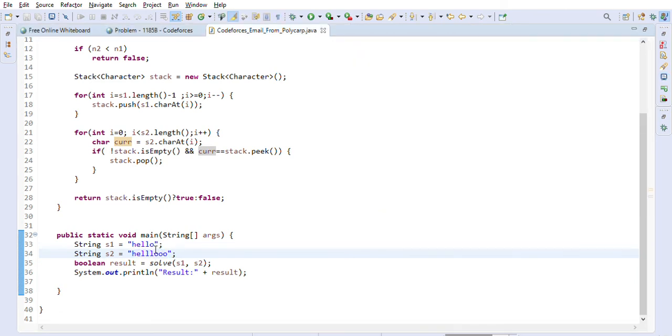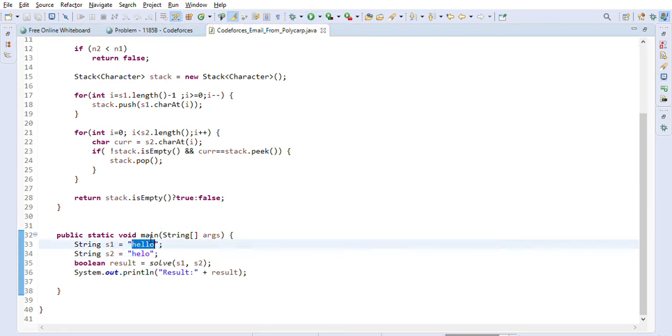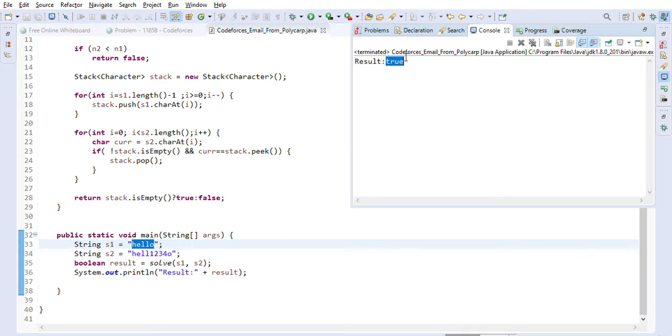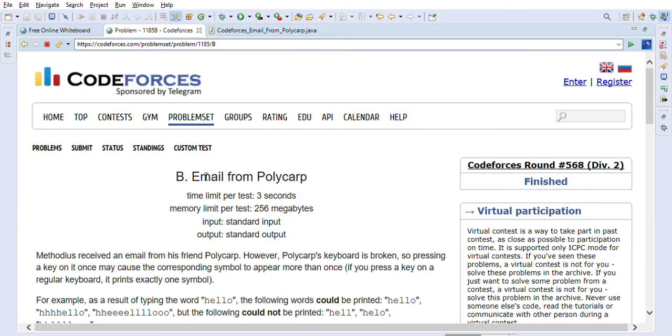Now if we try another example, let's say this one, hello, it should return false. It is giving us false, which is correct. Now if we put some other characters here, 1 2 3 4, it should still give us true, because we can remove this 1 2 3 4 and still get this hello world. So let's execute this. We are getting the correct result here. So this is the way we can solve the Codeforces Email from Polycarp problem with the help of a stack.